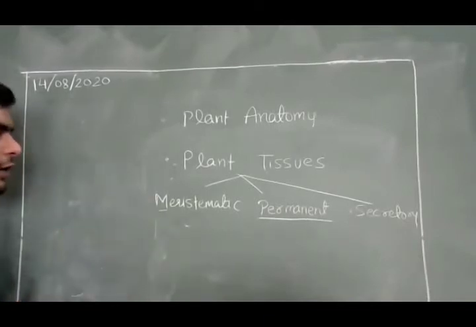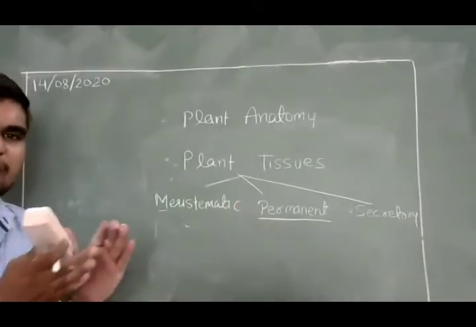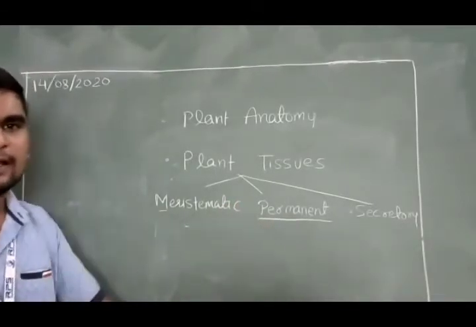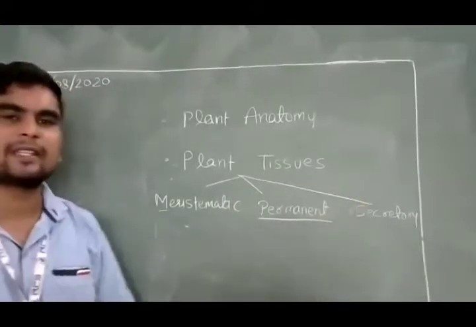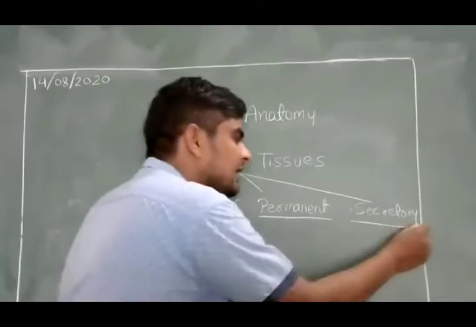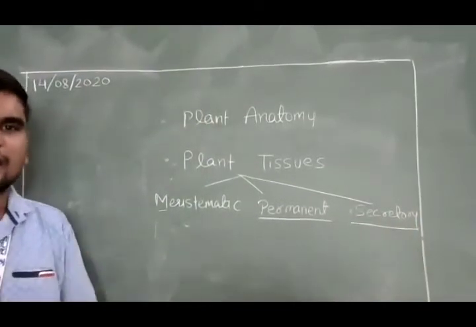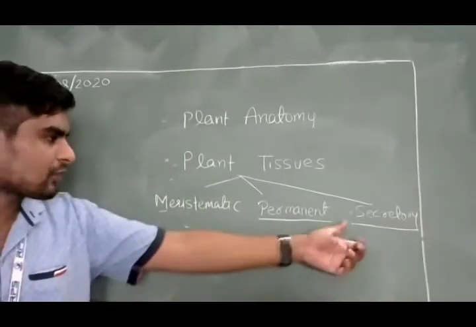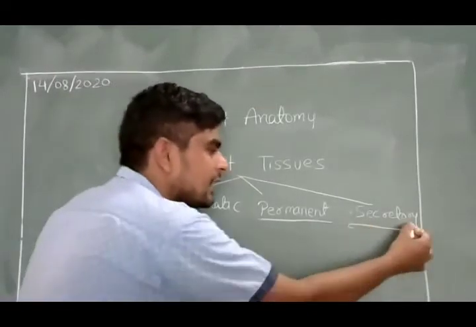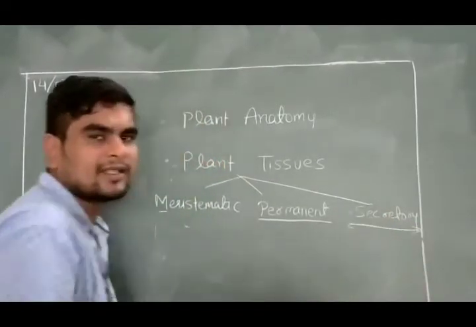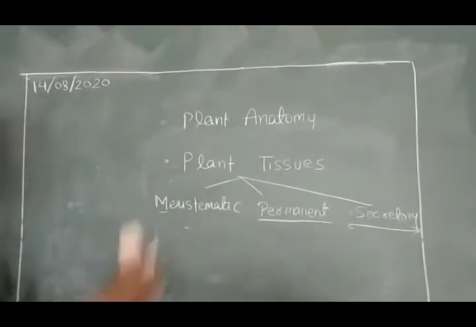Some other types of tissues also secrete something. Like in the rubber plant, the rubber is secreted from a particular group of cells, called latex cells. So the group of latex cells will be called a secretory tissue. Other things like flavonoids, alkaloids or any other secondary metabolites are also secreted through the secretory tissue. So these are the three types of plant tissues.